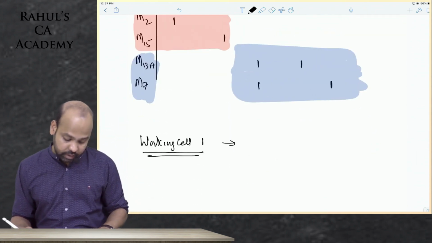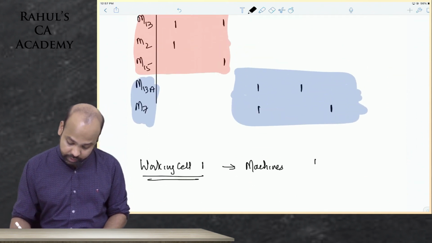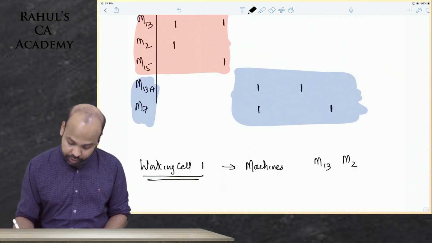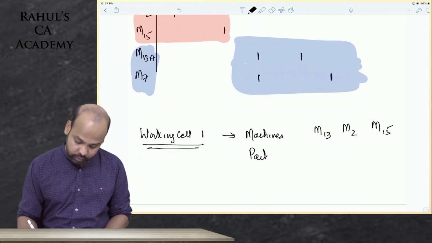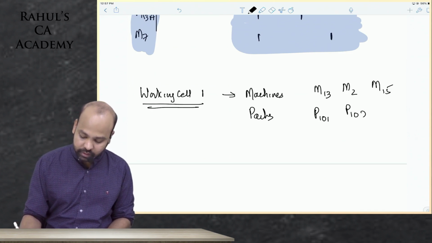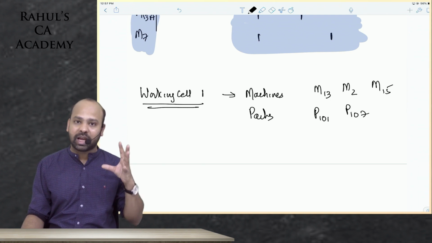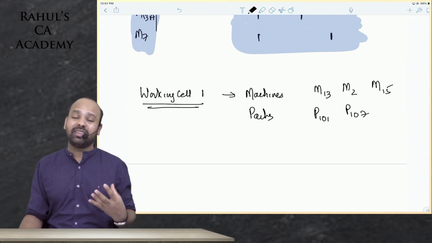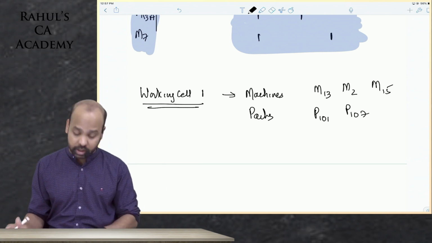will have 3 machines. As far as machines are concerned, they will have 3 machines: machine 13, machine 2, machine 15, and they will have 2 parts. Those 2 parts will be part 101, part 107. By forming these machines and these parts as one cell, one family, you will ensure that there is very less movement of people required, very less movement of inventory required in the organization.